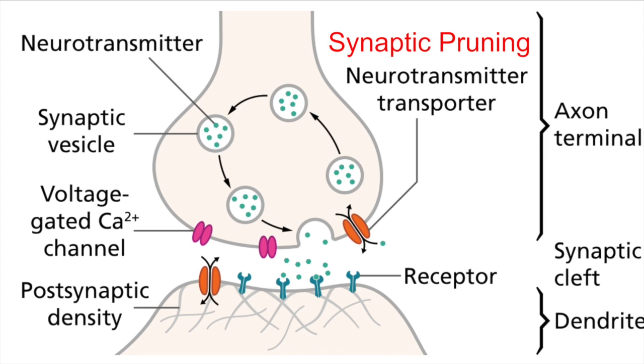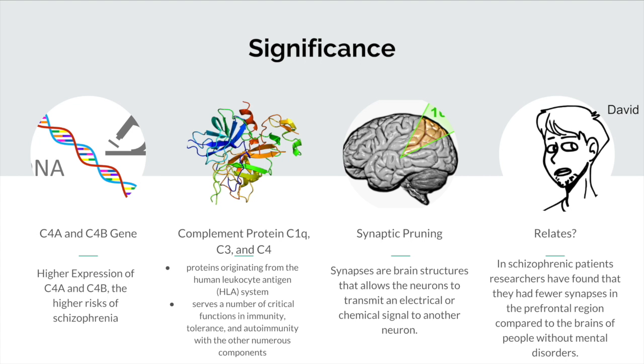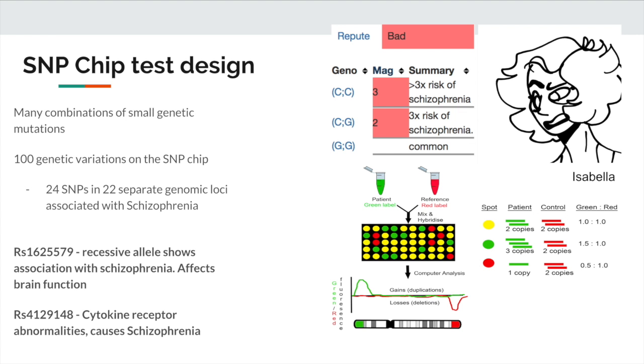During synaptic pruning, the brain eliminates extra synapses. Synapses are brain structures that allow the neurons to transmit an electrical or chemical signal to another neuron. In schizophrenic patients, researchers have found that they had fewer synapses in the prefrontal region compared to the brains of people without mental disorders. Schizophrenia does not have one distinct genetic variation. Rather, there are many different combinations of small mutations that are unique to each individual patient.